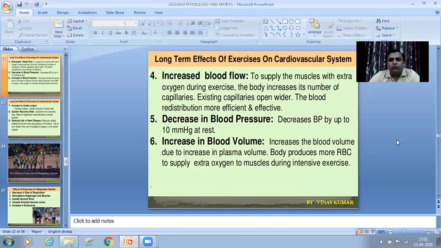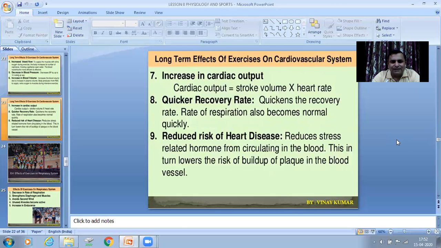Next is increase in blood volume. The blood volume increases due to increase in plasma volume. The body produces more RBC to supply extra oxygen to muscles during intense exercise. So when an individual performs exercises, his or her RBC increases. RBC is red blood cells. Why do RBC increase? Because when you perform any activity, your body needs extra oxygen. RBC is an oxygen carrying agent, so they increase in numbers when you perform physical exercises.